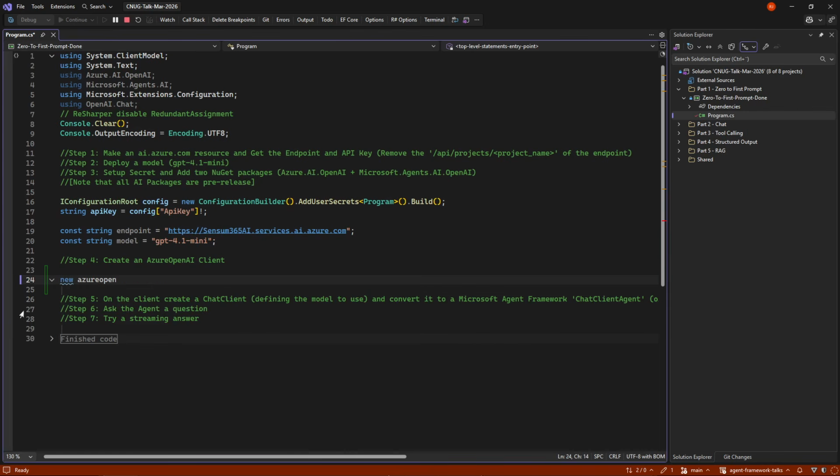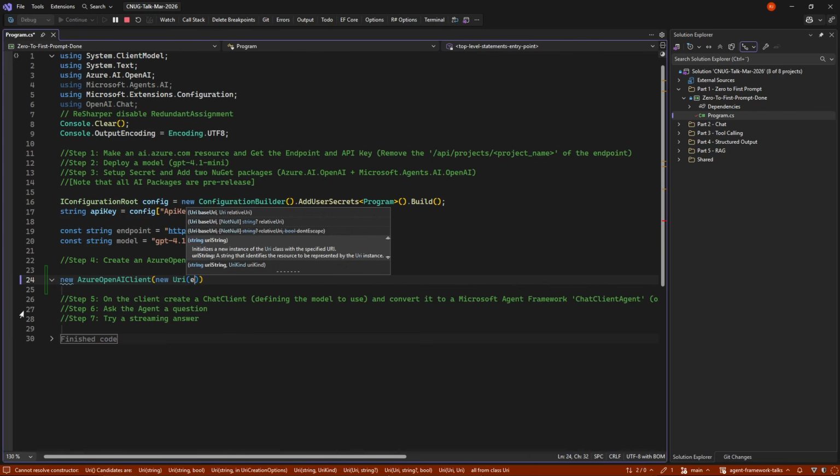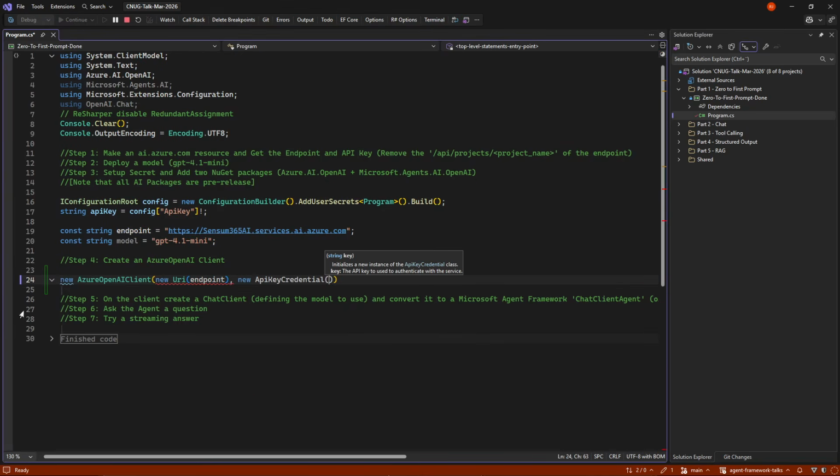An Azure OpenAI client requires two things: the endpoint and some credentials. In my case, I'm using API credentials, but it can also use the regular Azure credentials with Azure Default and CLI and so on. We need a URI of the endpoint, and then we need the API key.